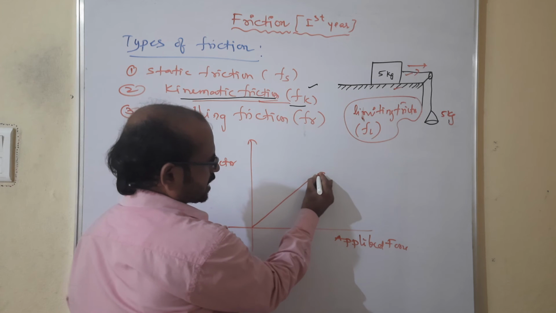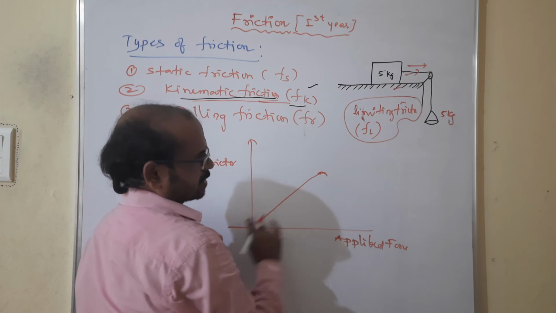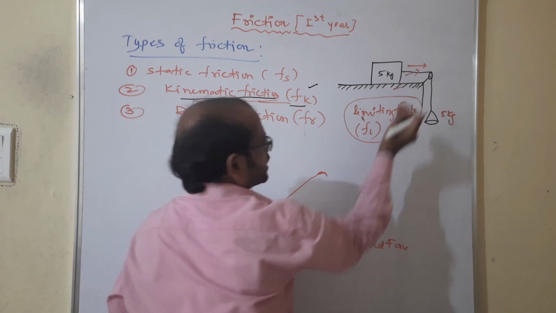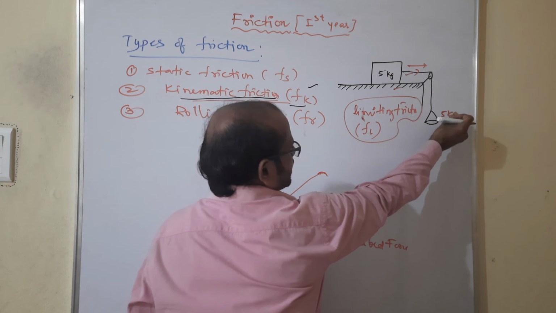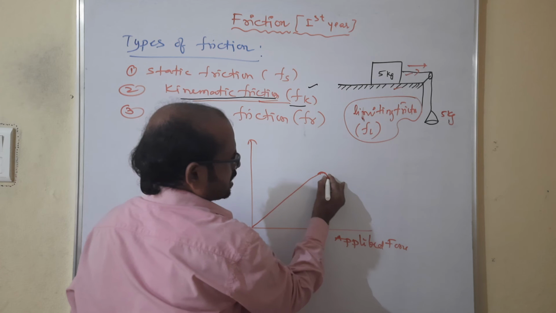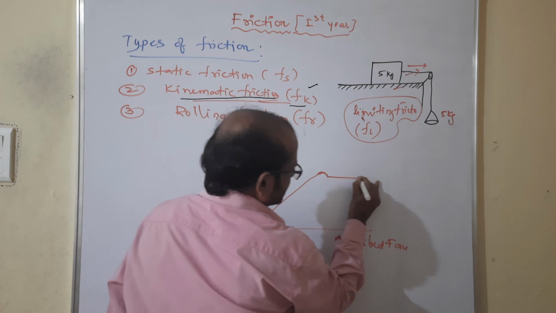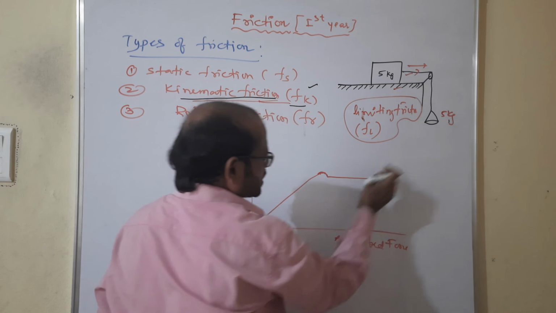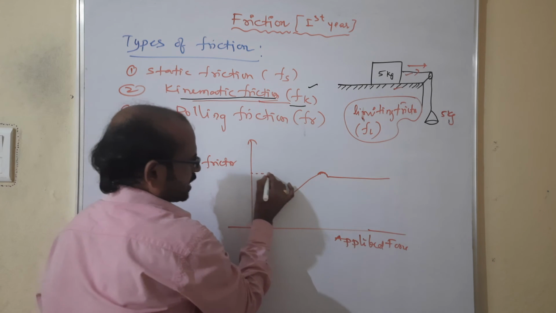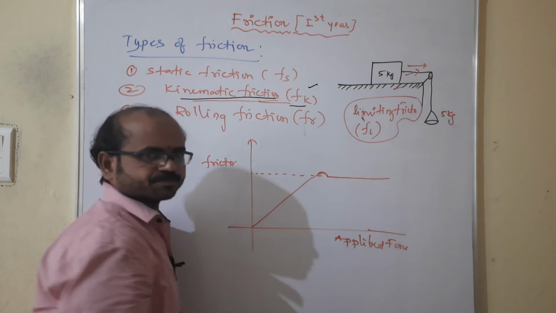That's what you see in the graph, some curve like this, because it is balanced and ready to slide. When more than 5 kg is added, the friction reduces. Once reduced, it maintains a constant. If the applied force increases, the frictional force still maintains a constant. Look, it maintains a constant like this.